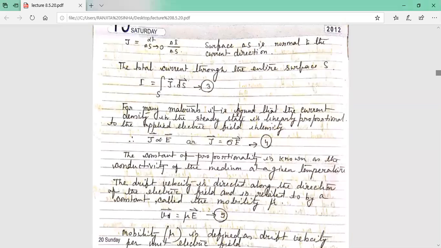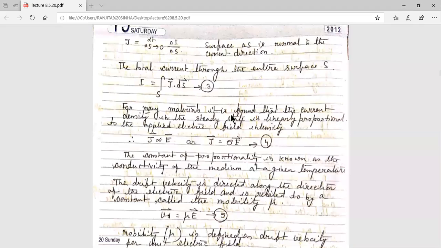Now, again we know the expression of total current: I equals the surface integration of J dot ds. This is the total current through the entire surface. What is J here? J is the current density.